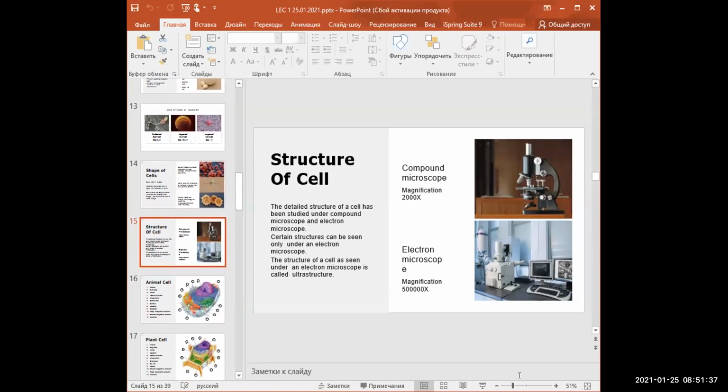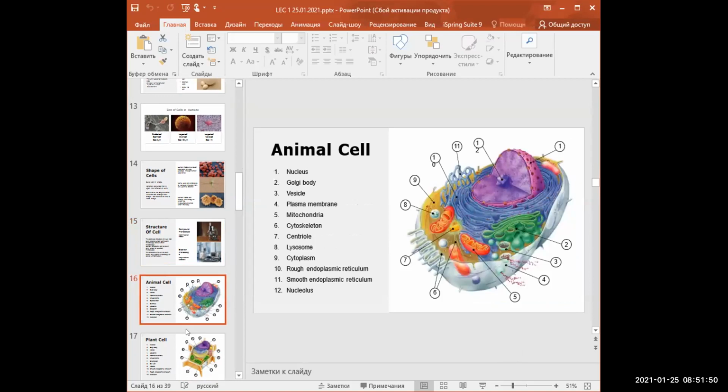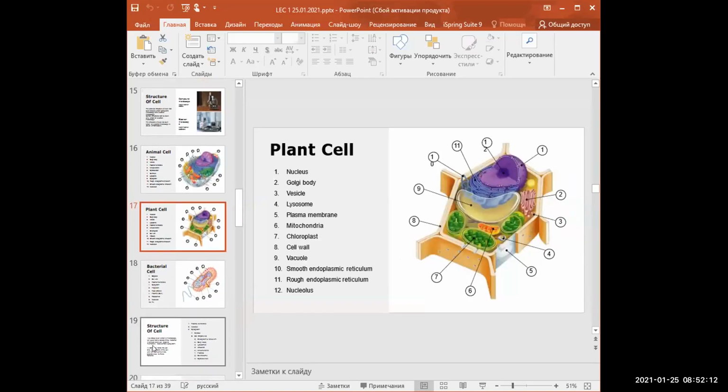Guys, do you see and do you hear? Yes. Yes. Okay. Animal cell: nucleus, Golgi body, and other organelles. Do you know this structure of cell? Yes, we know.